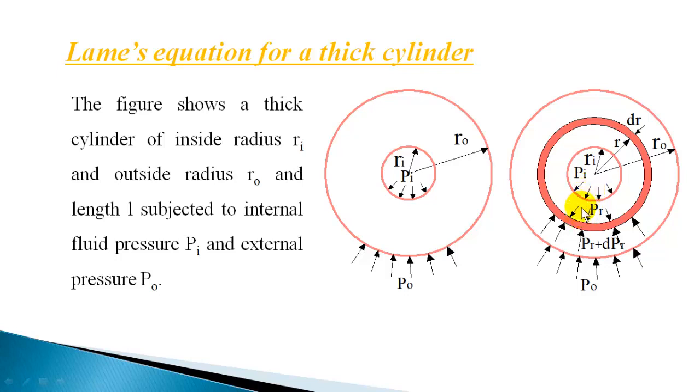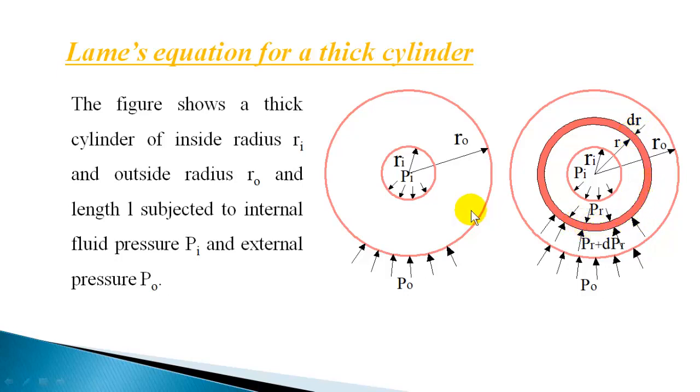Let us say that the pressure transmitted to this inner ring is PR from inside, and there is a small variation for external pressure, PR plus dPR, where dPR is the differential change in pressure. So the difference will be very small because it's a differential thickness of the cylinder wall considered.